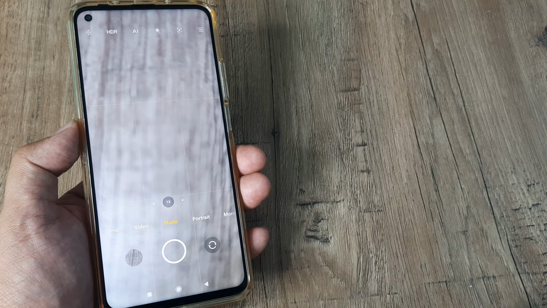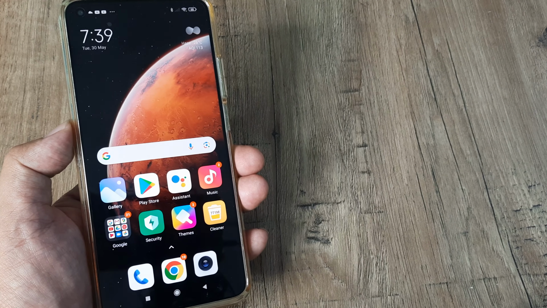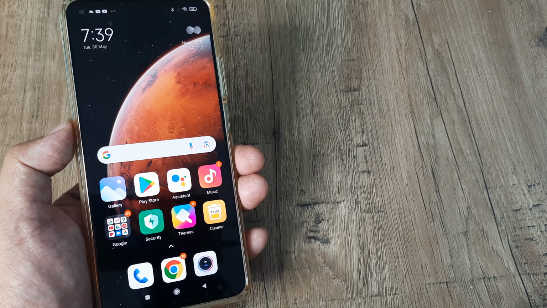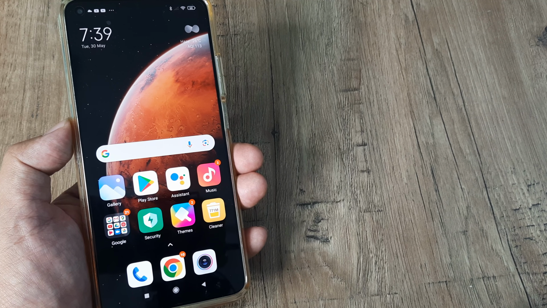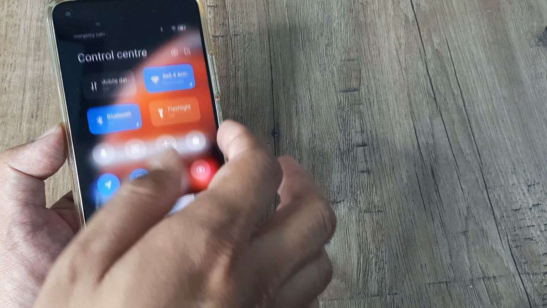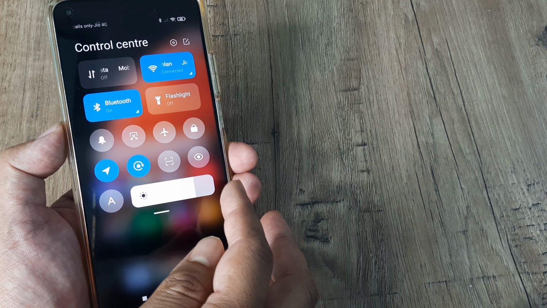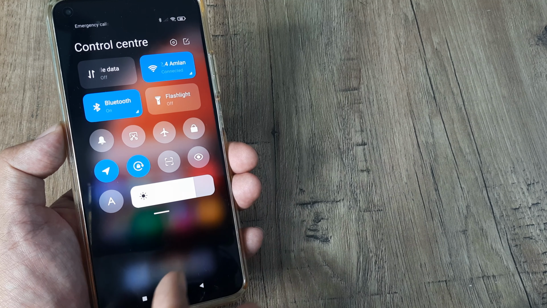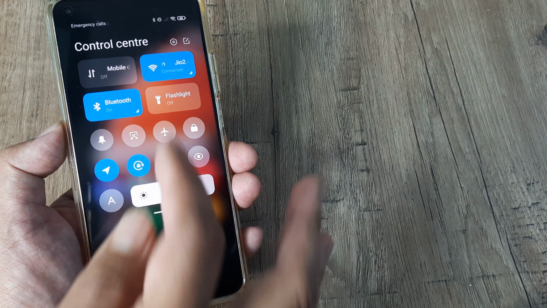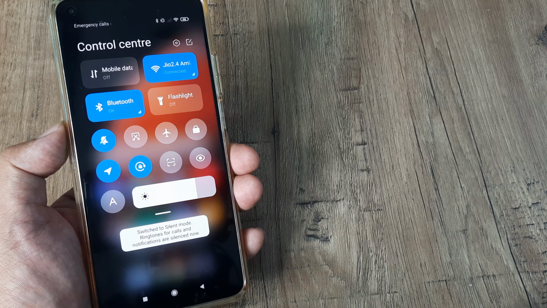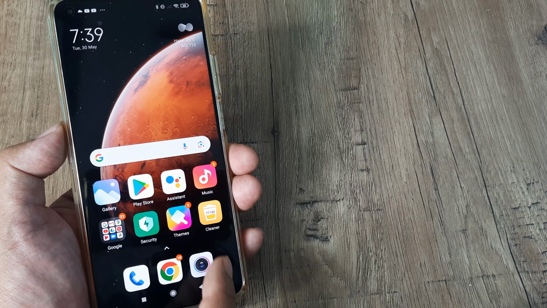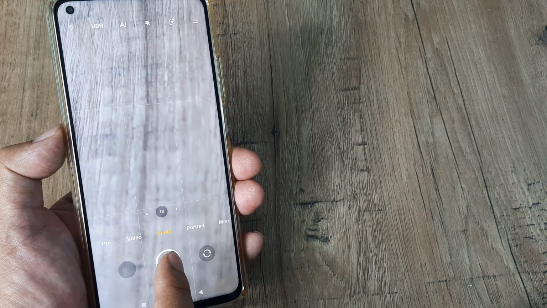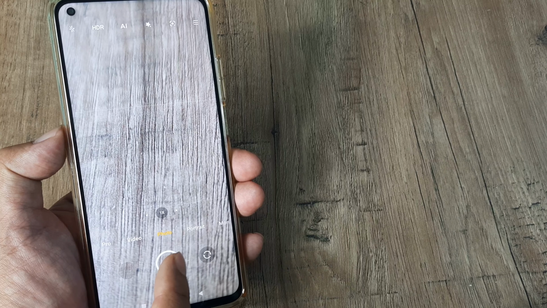Now, if you don't want this to happen, there are certain ways of doing this. One is that you download a third-party application from the Play Store. Another very simple way of doing this is by simply using the mute icon here. So you can put your phone to mute. I'll just put my phone to mute. So the phone has been put on silent mode right now. Now I go towards my camera and I take pictures, and you can see there is no sound coming.